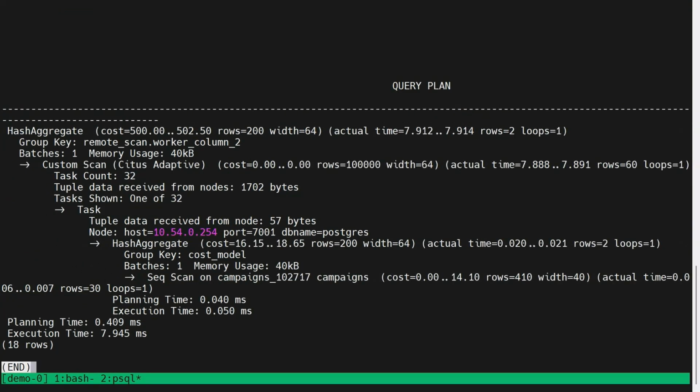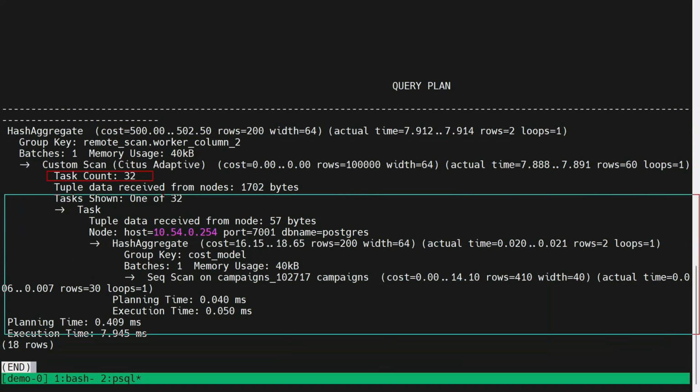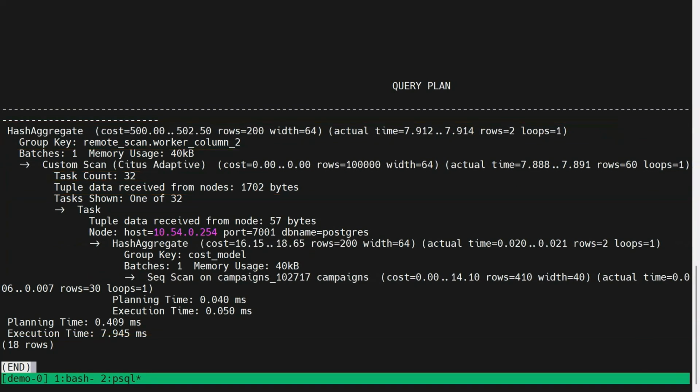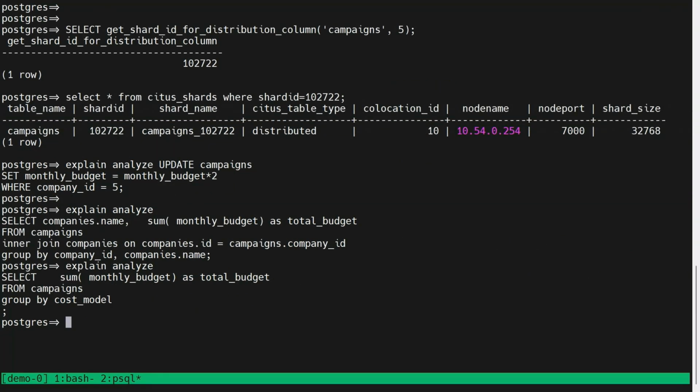In this case, you see the task count is 32, and it has a local aggregate, which it can push down for the sum on each individual shard. But the final group by is actually on a non-distribution column, so it has to do a global aggregate, to aggregate what is being sent from each node. So there's a piece around that. So these are 3 patterns. Of course, there are many other patterns. And the plan is going to show you also some new operators that the Citus extension adds.